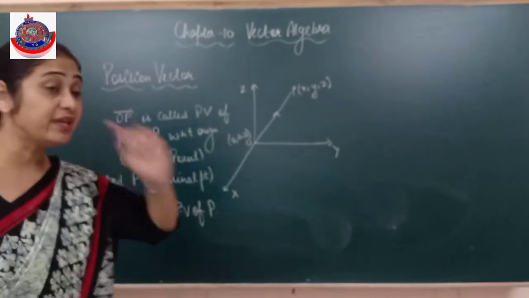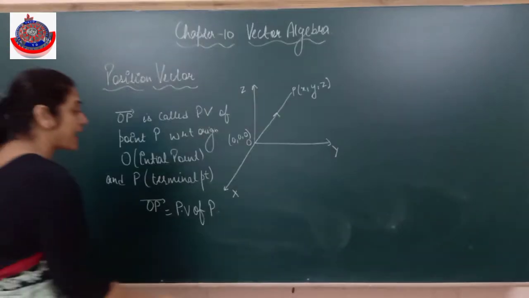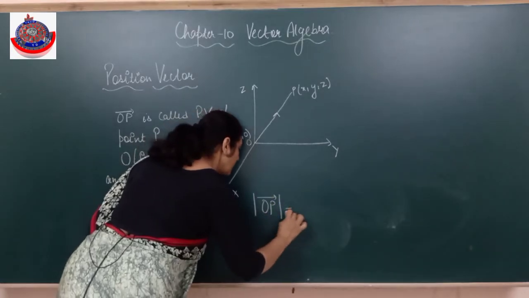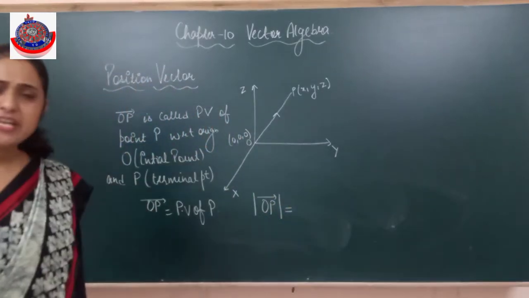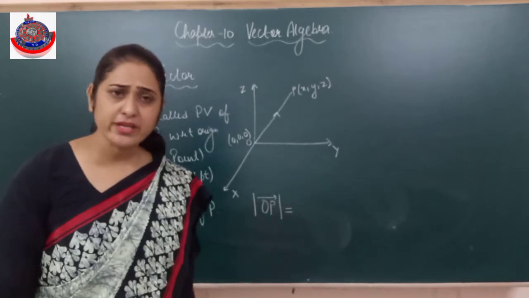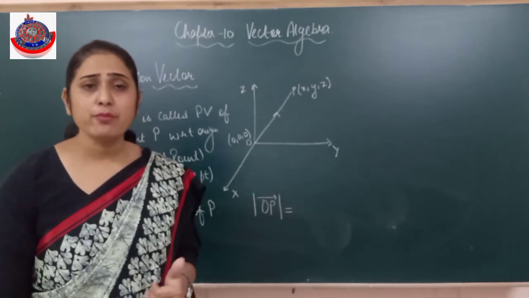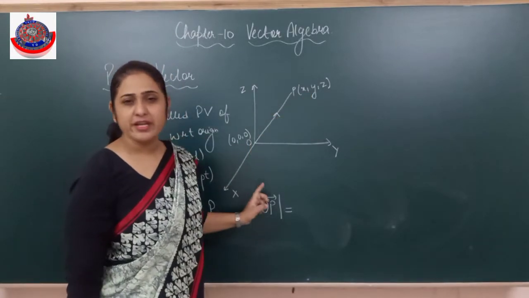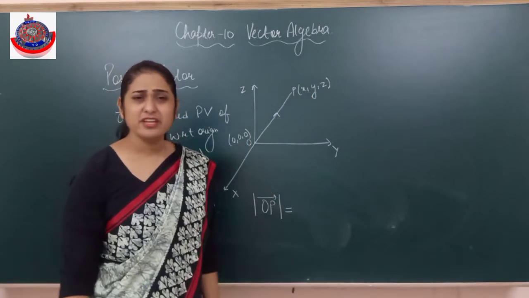Now, if I need to find the magnitude of it, what did I say? Magnitude is the distance between the initial point and the terminal point. Distance formula, simple. We have done it in 3D also.